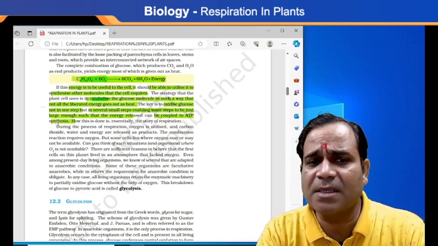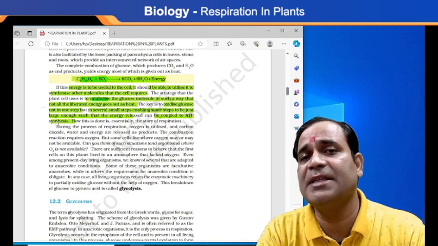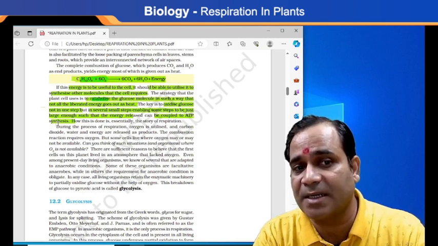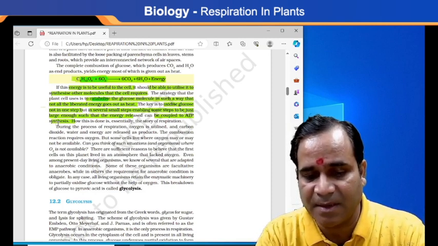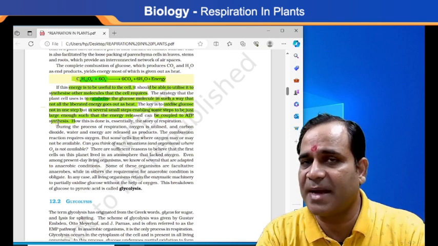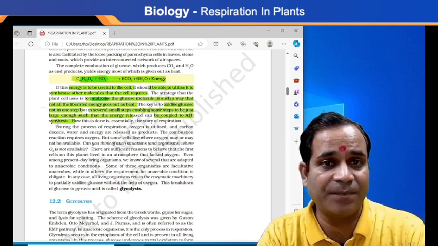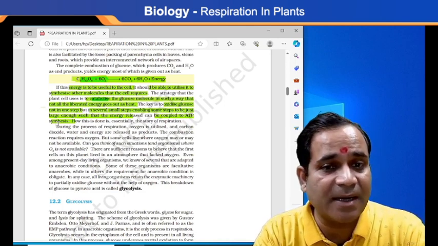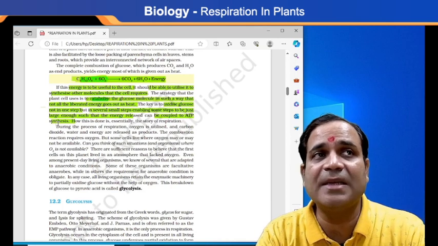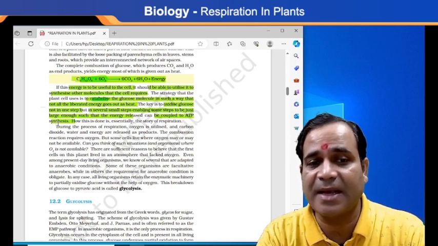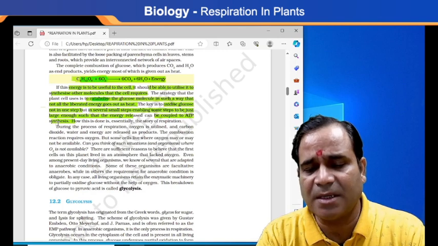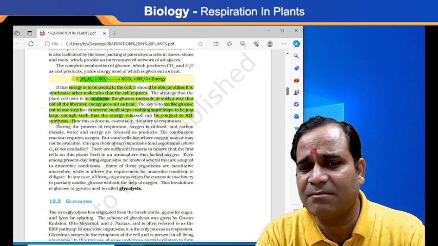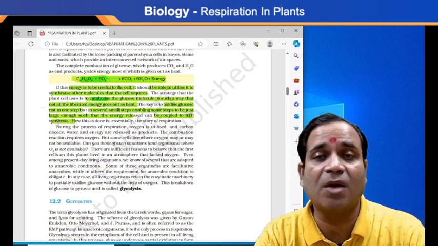During the process of respiration, oxygen is utilized, and carbon dioxide, water, and energy are released as products. Whenever you burn something, combustion reactions also require oxygen and release carbon dioxide.